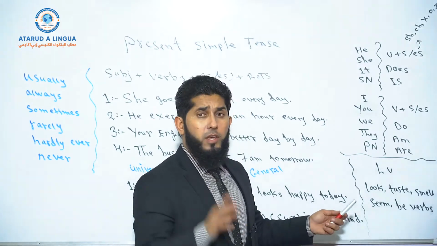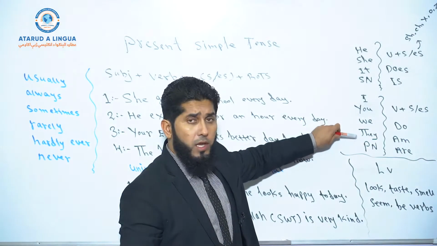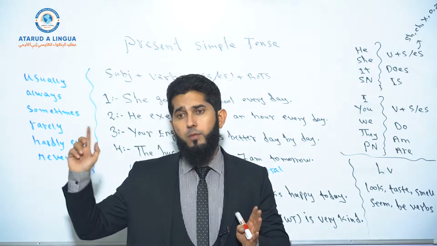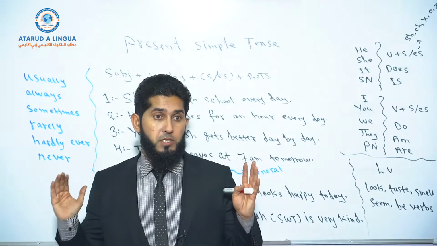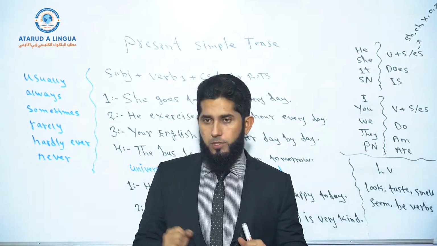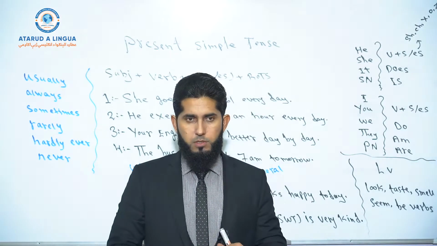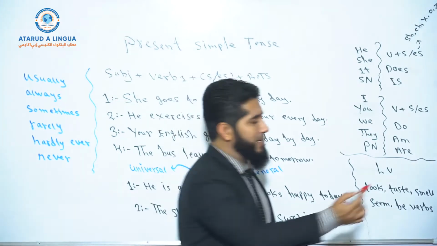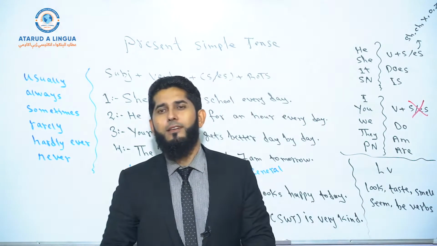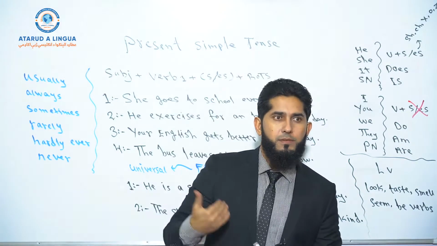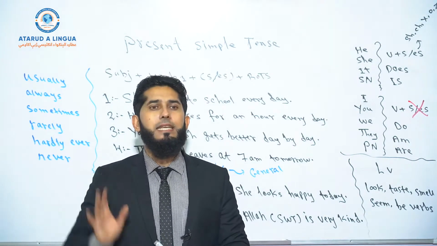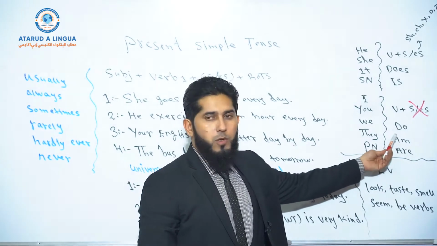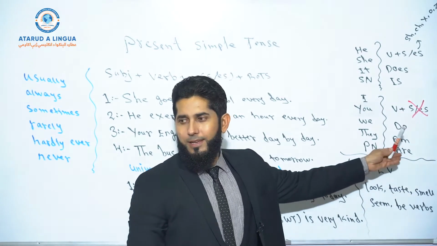Okay. And if your subject is I, you, we, they, or a plural noun, okay, instead of Ahmad and Mahmoud, if you mention two people as a subject, right? Or for example, the students, the boys, the girls, plural noun, okay? Then the verb does not take is. The verb in affirmative sentences doesn't need is, okay? And if you want to use a helping verb, the helping verb is do, not does.